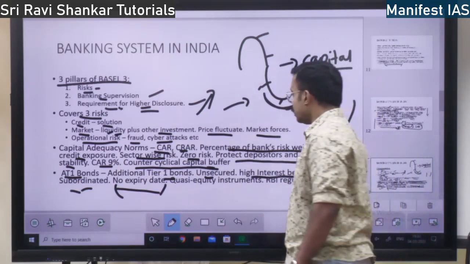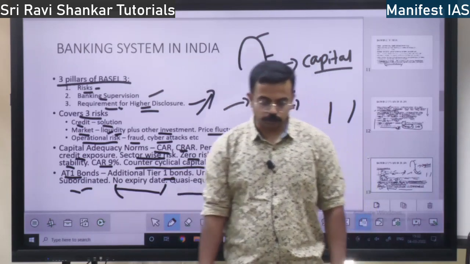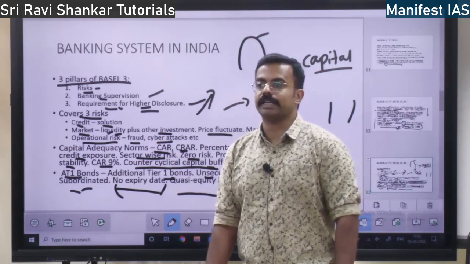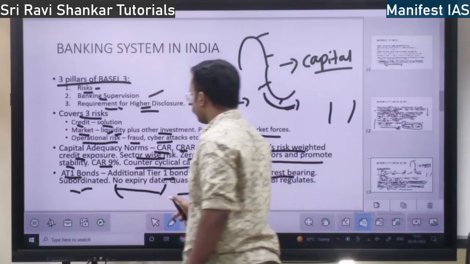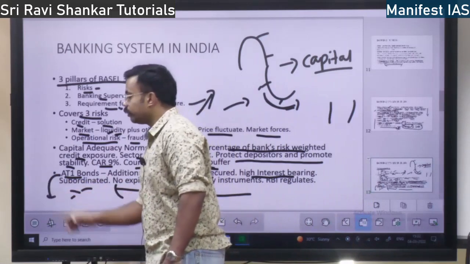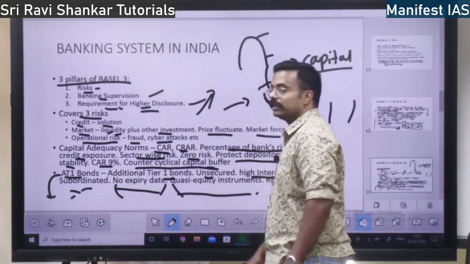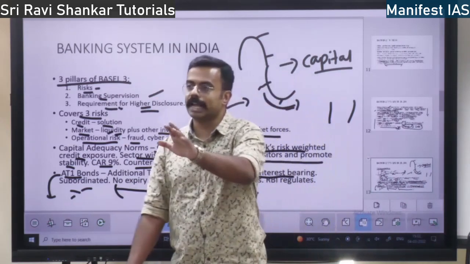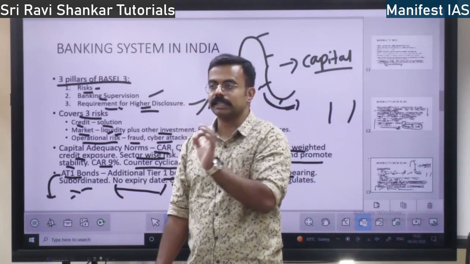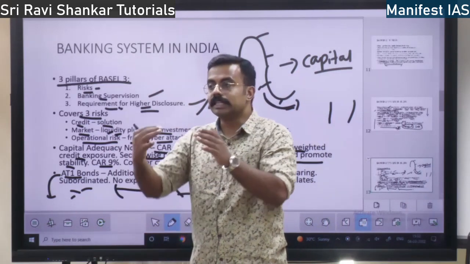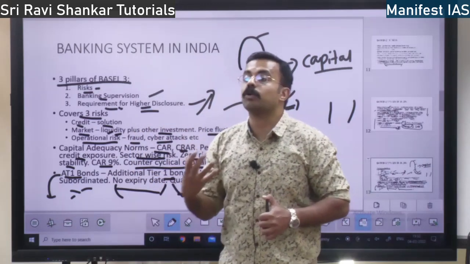It is lifelong and these are quasi-equity instruments. What is a quasi-equity instrument? See, these bonds, after some years, can be converted into equity or they themselves can act as equity. You take a bond from the bank, AT1 bonds, additional Tier 1 bonds. It acts like equity and you act like an owner of the bank.